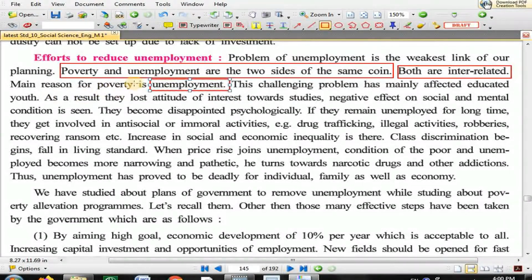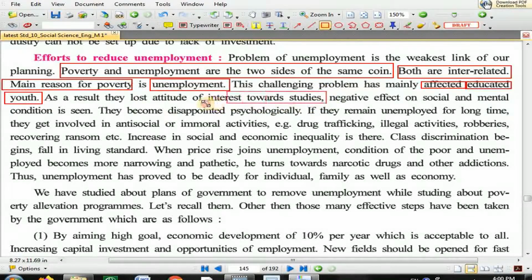Okay, the main reason for poverty is unemployment. This challenging problem has mainly affected educated youth, and as a result they lost their attitude of interest towards studies.